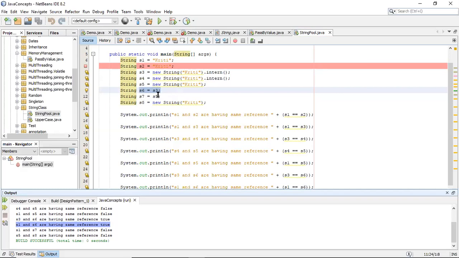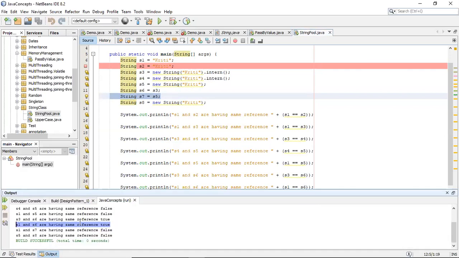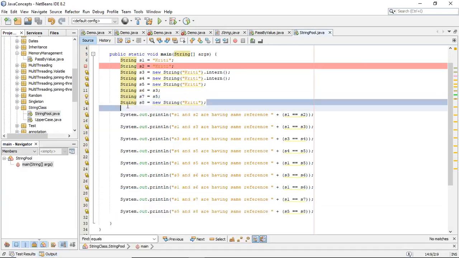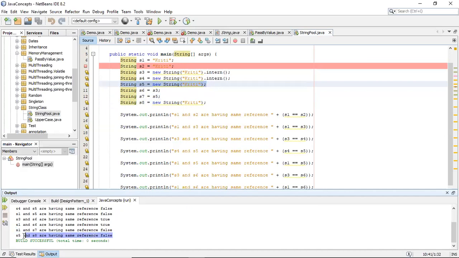Now let's see whether S7 is equal to S5. So S7 will be equal to S5, that I'm not showing to you. Now let's see whether S7 is equal to S1. See friends, they are not the same. Why are they not the same? Because S7 is pointing to S5, which is pointing to heap memory, and S1 is pointing to the string pool. And last but not the least, I've created S8 and S5 like this. Whether S5 and S8 are equal or not, whether their references are equal or not: false, because they are created differently.